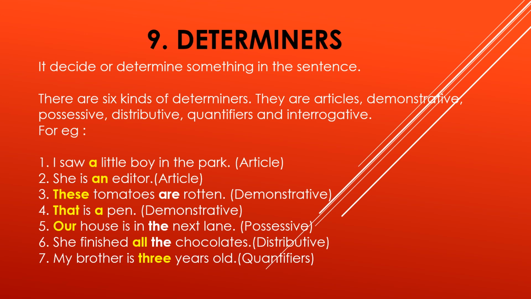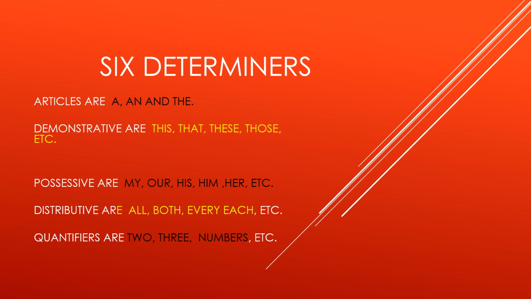Last example: "My brother is 3 years old." This is known as a quantifier, in quantity. My brother is how many years old? 3. Whatever number comes is known as a quantifier. So determiners make the noun fixed by using various kinds of determiners. Articles are one kind of determiner. Which are the articles? A, an, the.